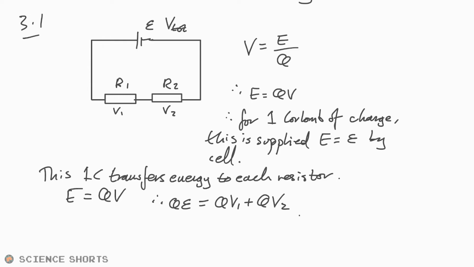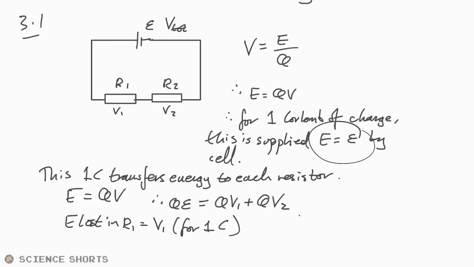Is that all I need to put? Yes, that's fine. They've essentially gone along this route here. So again, the energy lost in or transferred in R1 is equal to just V1 for 1 coulomb. It's just, why would they have it put in those terms? My days. What horrors await us next?